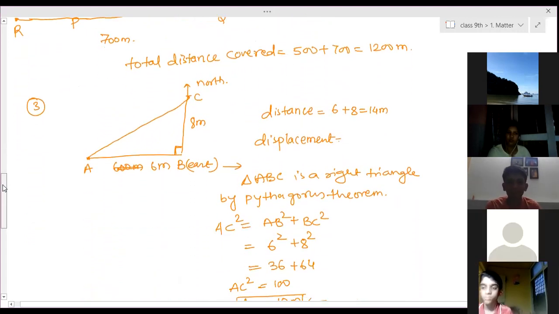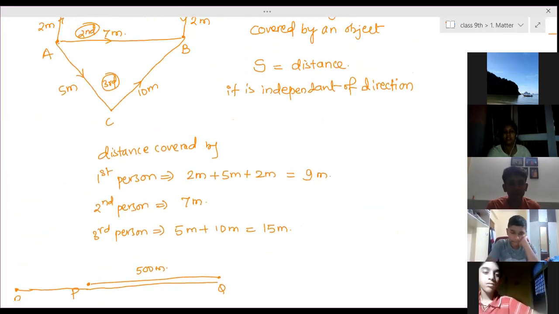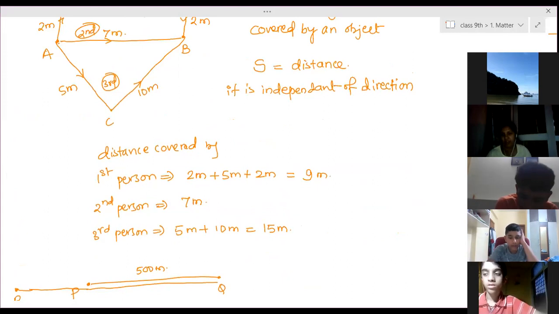Okay. Now one more thing I need to tell you about physical quantities. Some physical quantities are called scalar quantities and some vector quantities. So what do you mean by scalar and vector quantities? A scalar quantity is that physical quantity which is independent of direction. We are not taking into consideration the direction. Whether it is moving east, west, downwards or upwards, we are not taking it into consideration, just like distance covered.